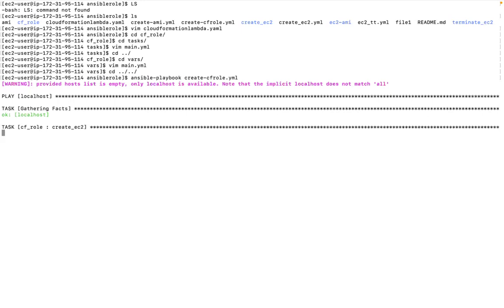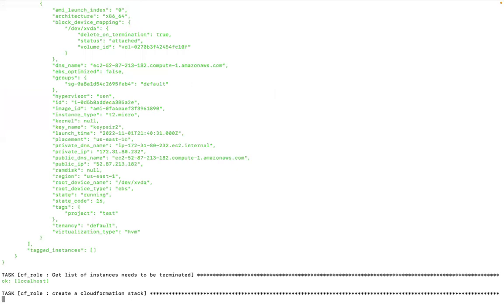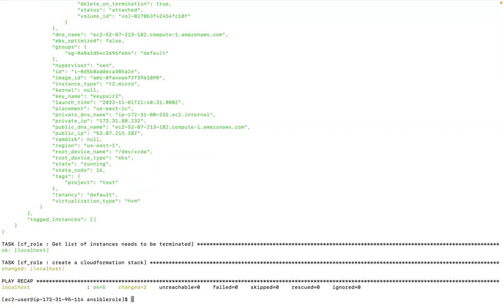So I'm calling all these roles from one Ansible role. I'm creating and deploying Lambda functions and creating instances. How would you create an Ansible role? Like I showed the last time, ansible-galaxy and then the role name. So we have tasks, variables, files and defaults in that role. We just have to provide the values for that particular thing.